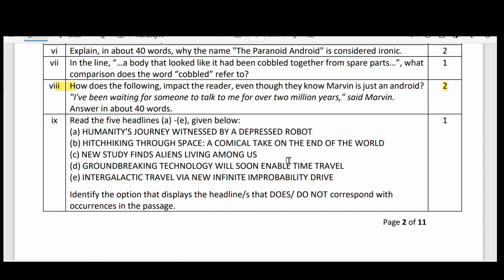So among these, which are not mentioned in the paragraph, means the first one and the fifth one, that means A and E, these are the main themes of our passage, but the remaining three are not mentioned in the passage. The question is to identify the option that displays the headlines that do not correspond. Do not correspond means only these two are the best options for the passage. The remaining three are not the correct ones.